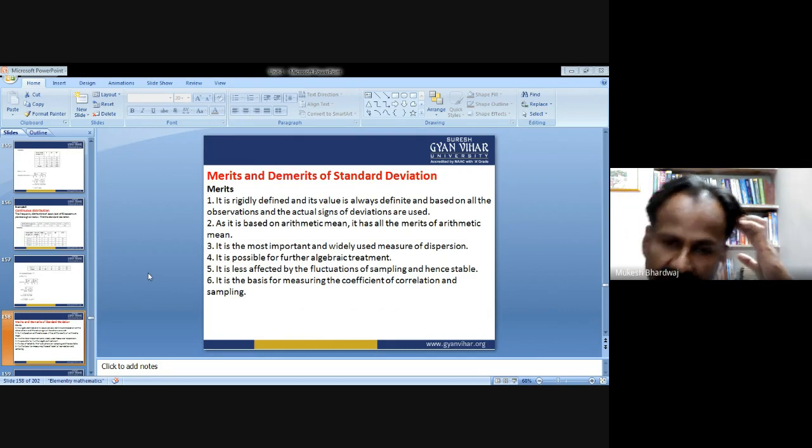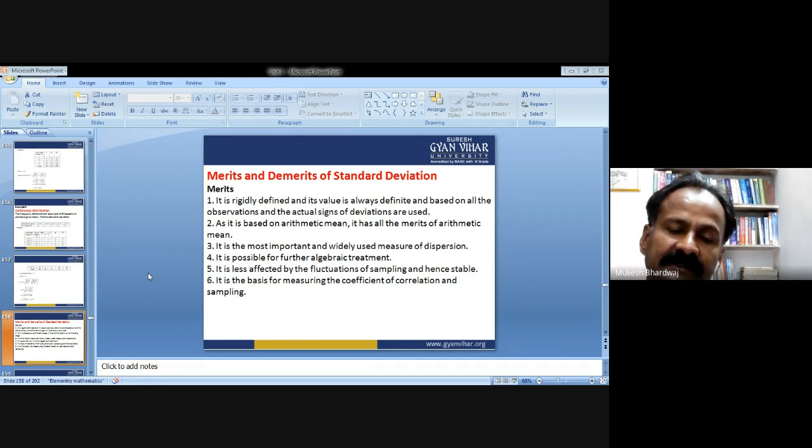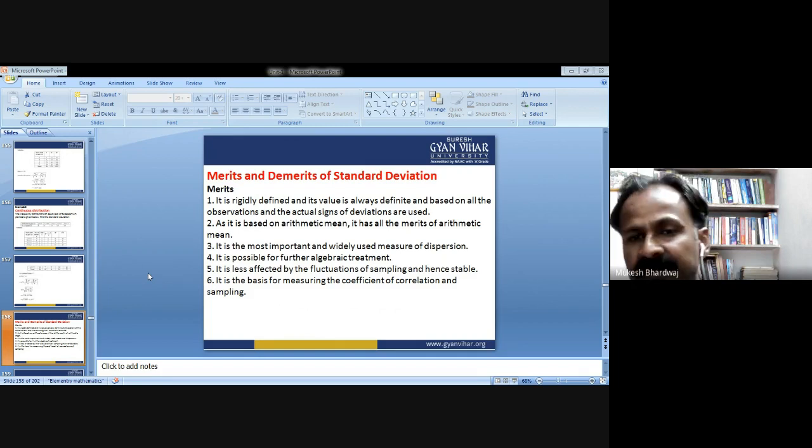So keep in mind, the standard deviation is to be used further, because further we are going to study correlation and regression as a topic in statistical methods. Again, there we need the standard deviation, or we need the formula of standard deviation. So it is the basis for measuring the coefficient of correlation and sampling.